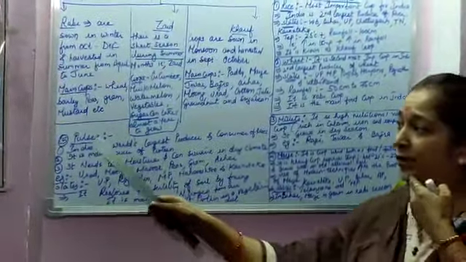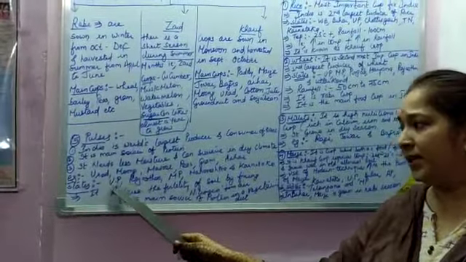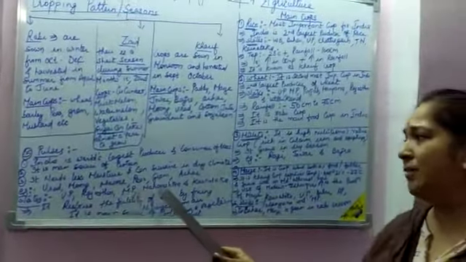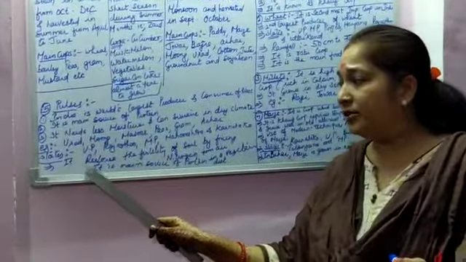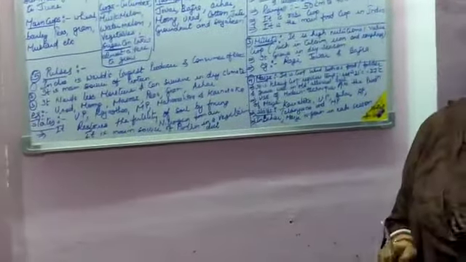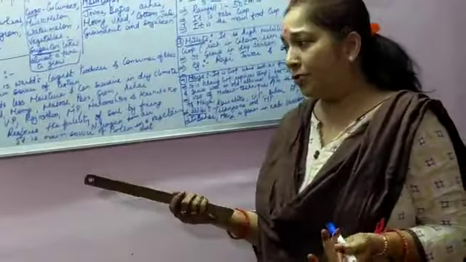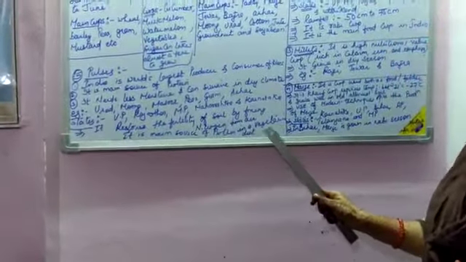Now the states where you can find the production of pulses are Uttar Pradesh, Rajasthan, Madhya Pradesh, Maharashtra, Karnataka. Now pulses, that is, these crops restore the fertility of the soil by fixing the nitrogen from air. So again I want to say that pulses are a main source of protein in a vegetarian diet.